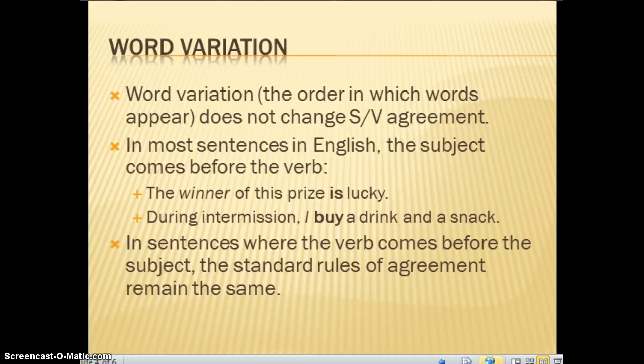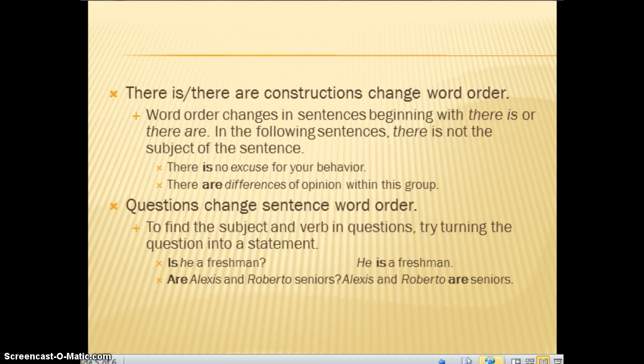In most sentences, we know that the subject will come before the verb. The winner of this prize is lucky. During intermission, I buy a drink and a snack. So the italicized word is the subject. The bold word is the verb. That's just a common formula that sentences follow. You have a subject, then a verb. In sentences where the verb comes before the subject, the standard rules of agreement still apply.